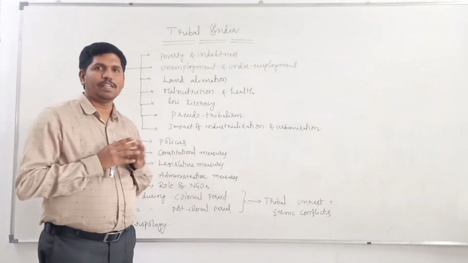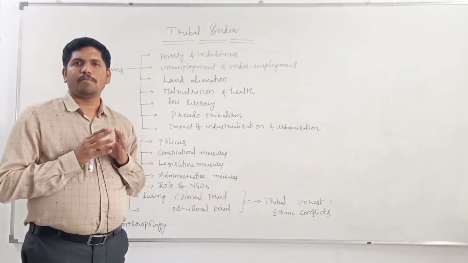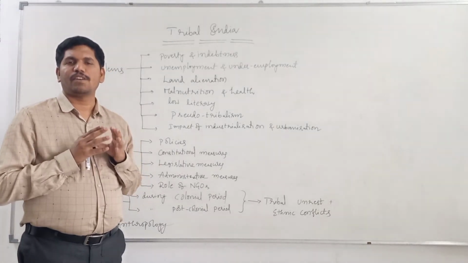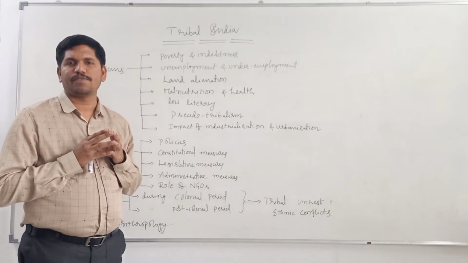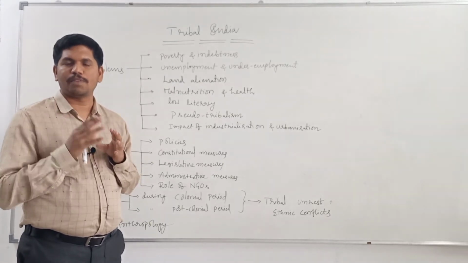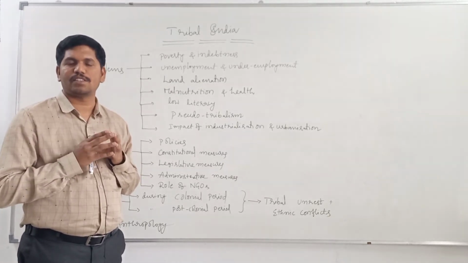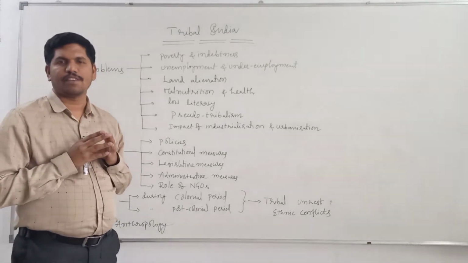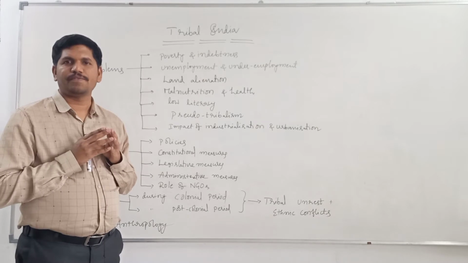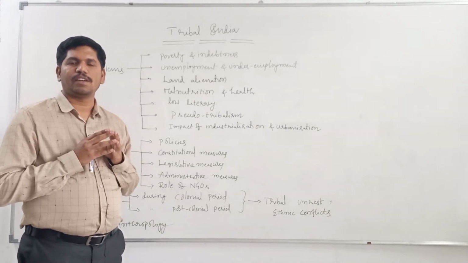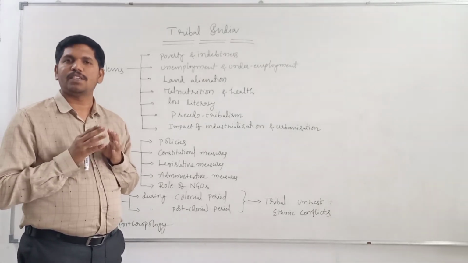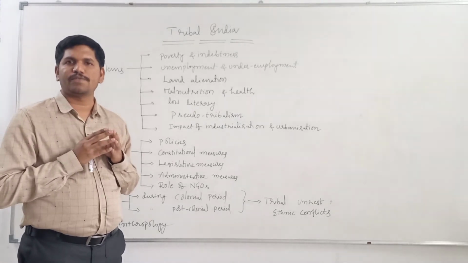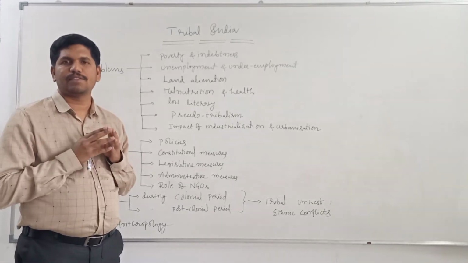Here, we will study prevention of atrocities on SCs and STs. An act was enacted in order to prevent the atrocities on SCs and STs: the SCs and STs Prevention of Atrocities Act, 1989. After that, PESA, Panchayat Extension to the Scheduled Areas Act, 1996.